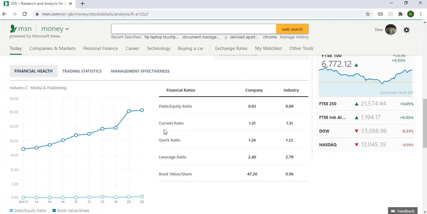All right, so here you can see for Disney, the debt to equity ratio is 0.63. Okay, 0.63 is still greater than 0.5. So at this point, Warren Buffett will not be interested. Look at the current ratio, 1.31. So at this time, he will not be interested. He wants this value to be 1.5 and that value to be less than 0.5. It doesn't mean that these guys are not doing okay. It just means that he hasn't reached what he wants.